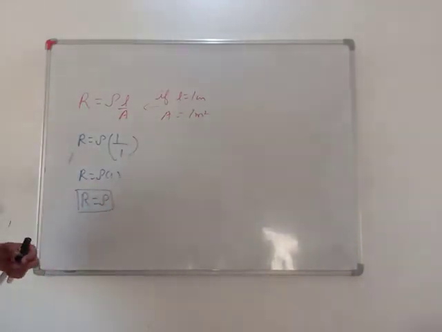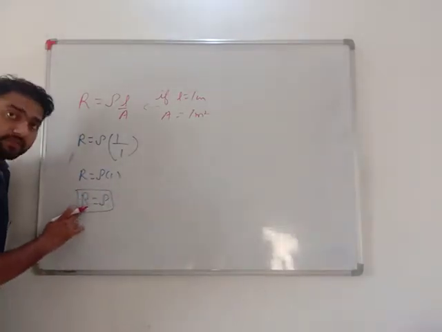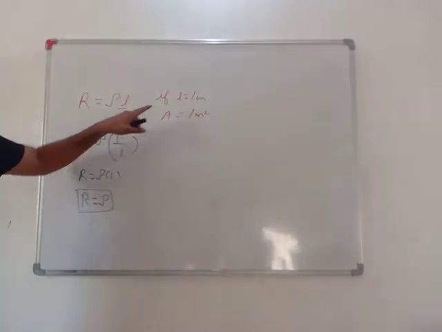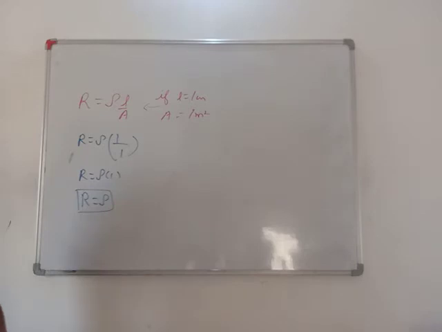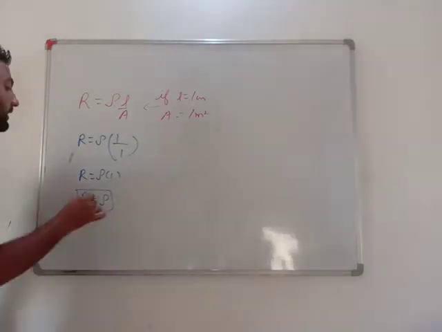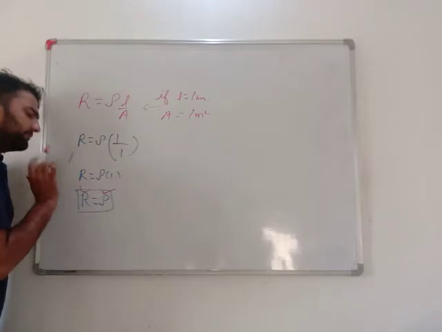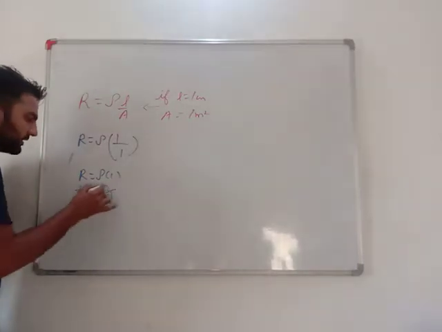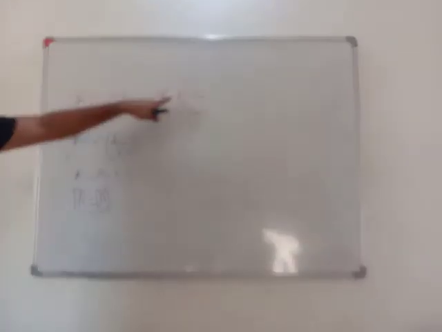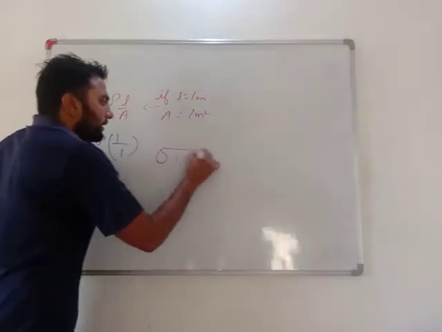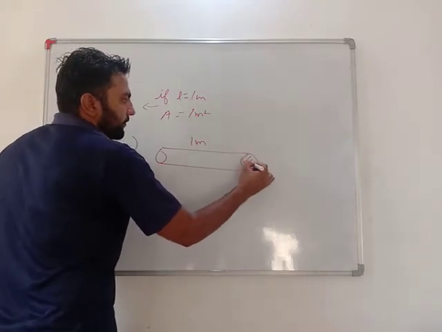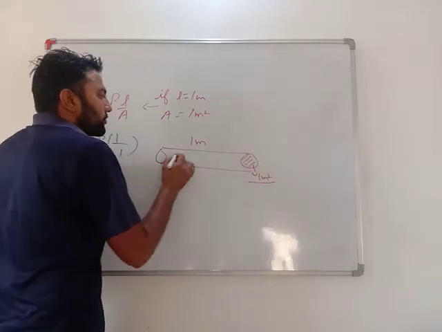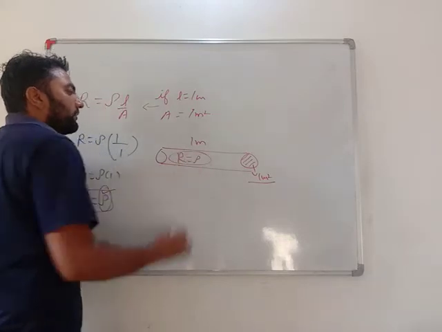Resistivity is resistance only. Resistivity is equal to the resistance of that material when the length is 1 meter and the area of cross section is 1 meter square. Very important. This is a material property. It is resistance only if the length of the conductor is 1 meter and the area of cross section is 1 meter square, so here the resistance will be equal to resistivity.